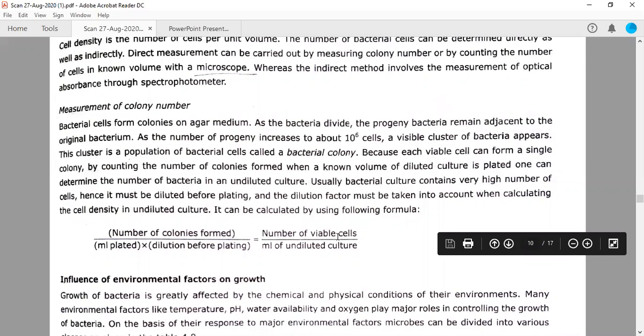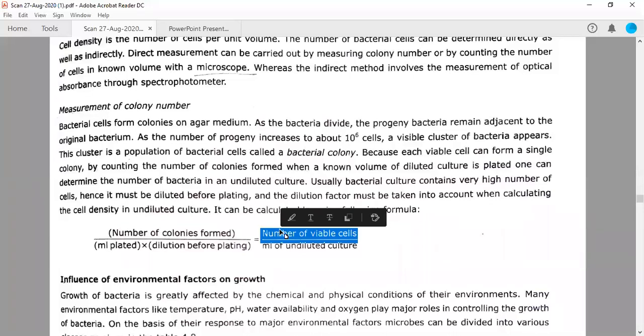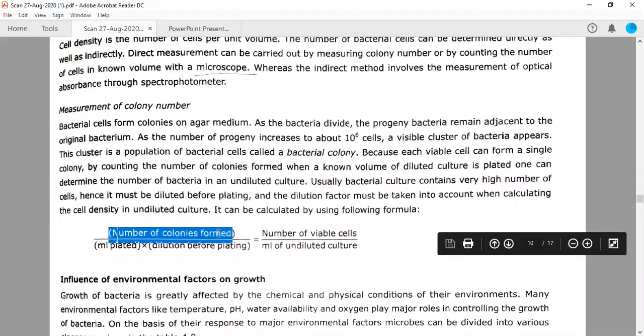So there is a formula. What is the formula? Number of viable cells. This is actually the number of viable cells. You can call them the CFU, colony forming units, because only the viable cells will make the colonies. They will continue to divide and they will make a colony. To calculate this, this is showing the number of colonies formed.